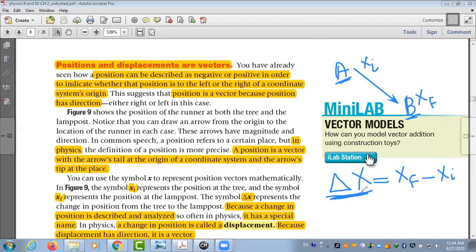So delta x, a change in position, which refers to displacement, equals the final position minus the initial position. Okay, so if I give you different problems like this one.